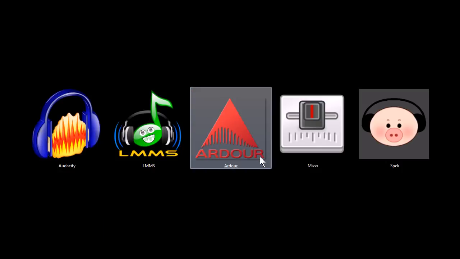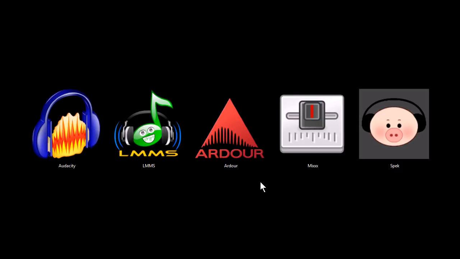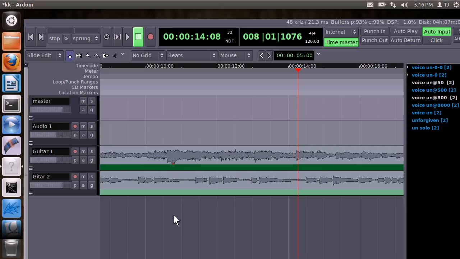Ardour, this program is a Linux-only program, and it's an audio workstation. It's great for taking recorded tracks and piecing them together like you would in a recording studio. You record the audio and then the drums, then the different instruments. Here are 2 guitar parts that I tried to sync together.